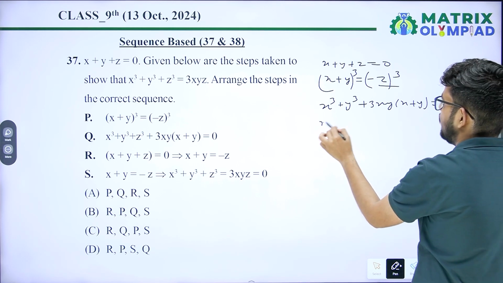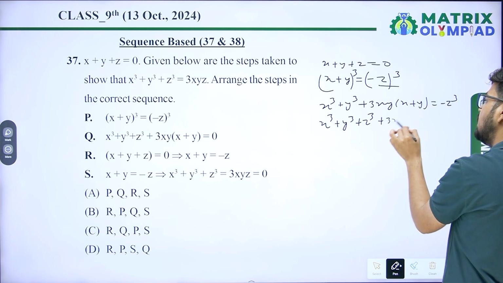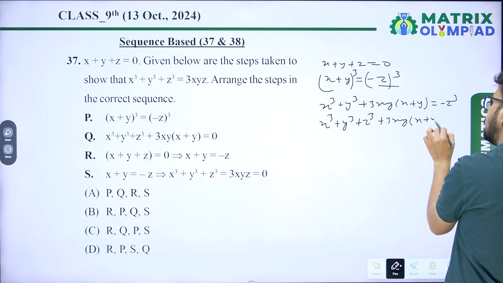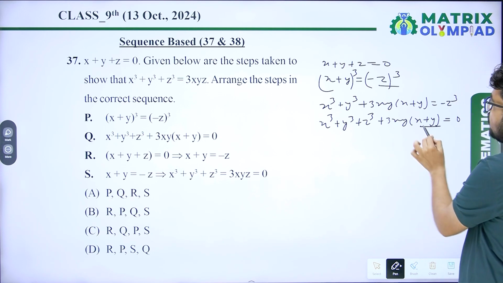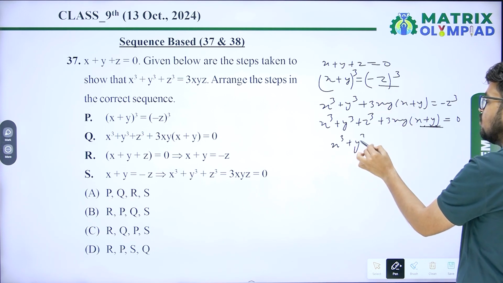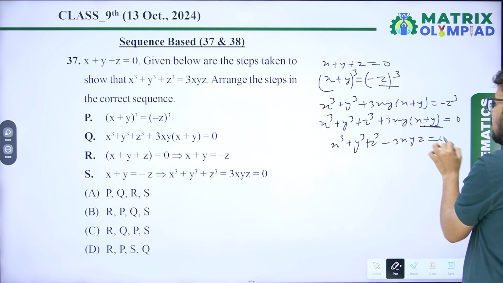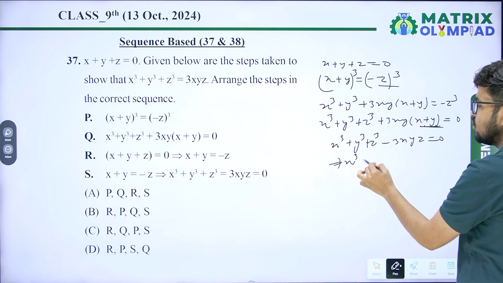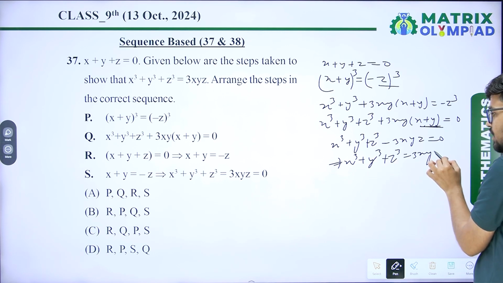So you will get x cube plus y cube plus z cube plus 3xy(x plus y) equals 0. Okay, and x plus y can be replaced by minus z. So you will get x cube plus y cube plus z cube minus 3xyz equals 0.